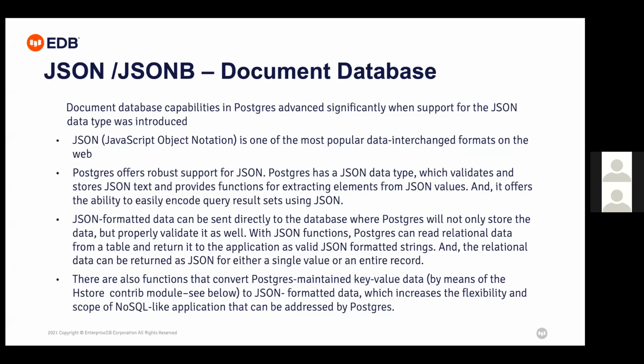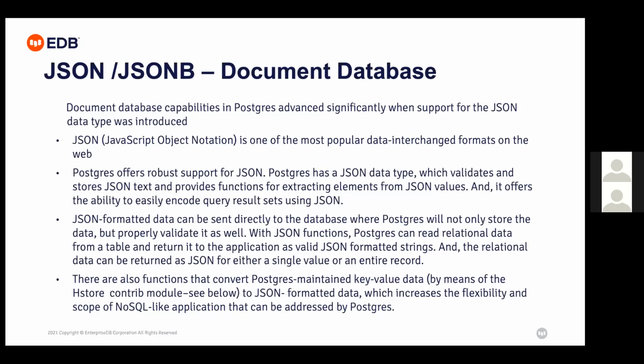And Postgres offers support for JSON. Postgres has a JSON data type, so we can create a table with JSON as a data type. If I have JSON text, I have the document, I can process it, I can parse that JSON data, and I can write a query to pull the data which is in JSON format. The data which is in JSON, which is text format, when I store it in PostgreSQL, I can see that data in JSON format, or I can see the data in tabular format.